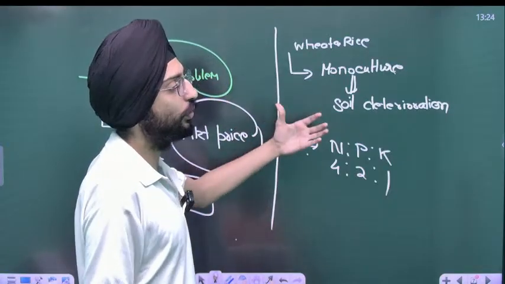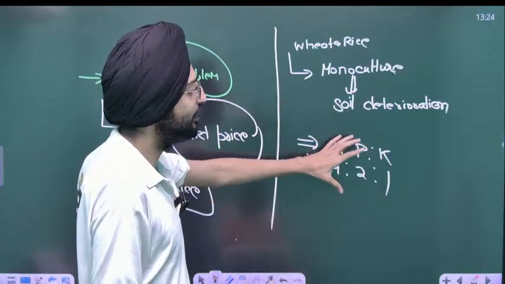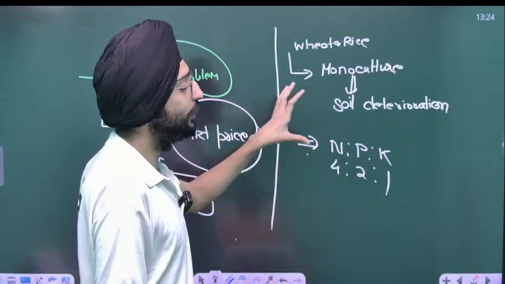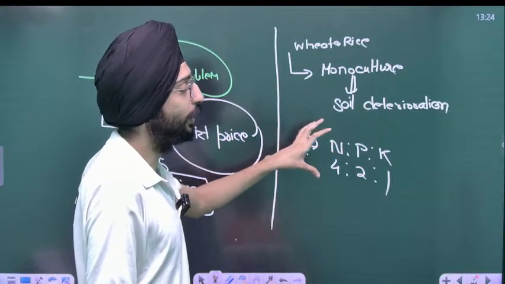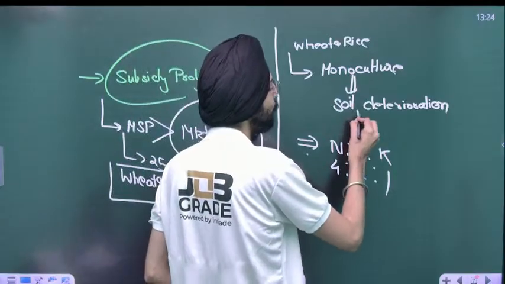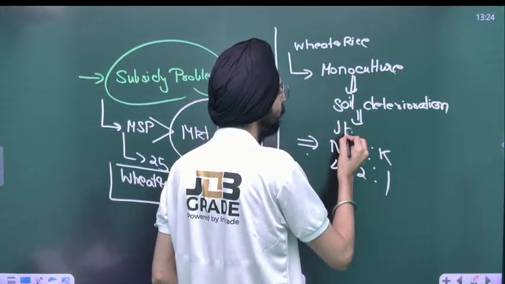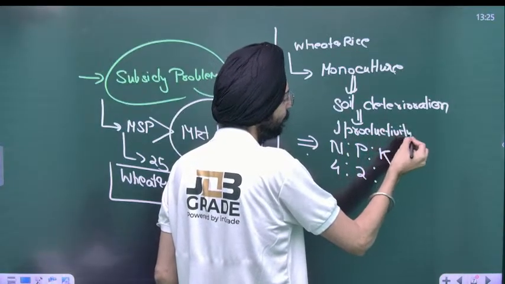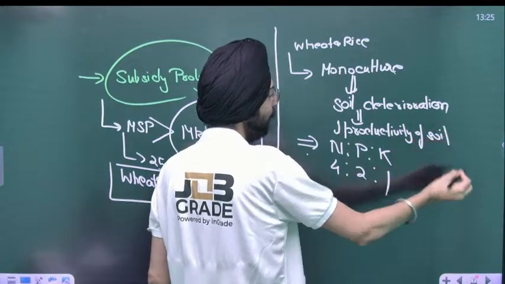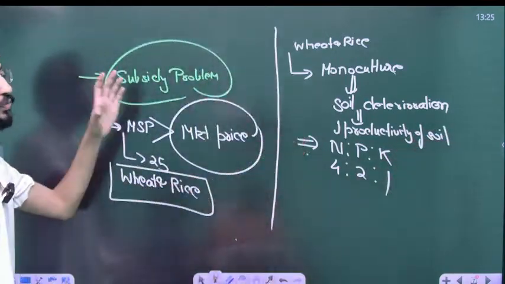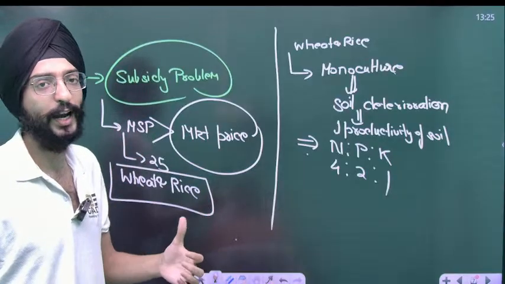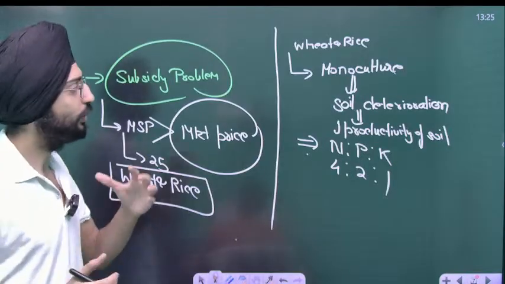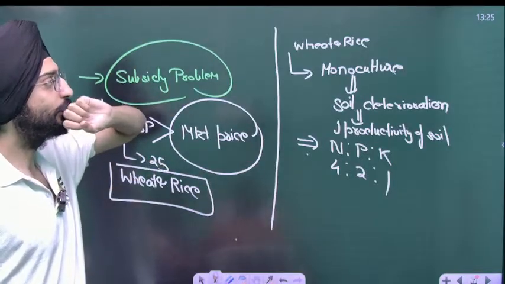But when you practice monoculture, it usually disturbs this ratio. As a result, the soil gets deteriorated or contaminated. It results in the loss of productivity. It hampers the productivity of the soil. That's the main issue, because whenever you focus on one crop, it ultimately takes away the nutrients from the soil, eventually leading to soil deterioration. That's one disadvantage associated with it.